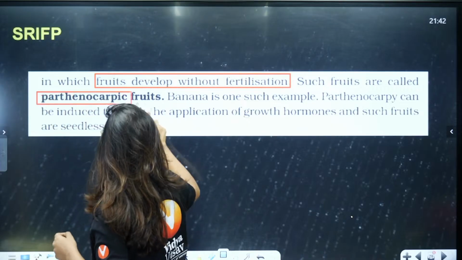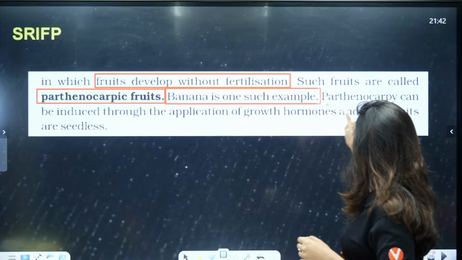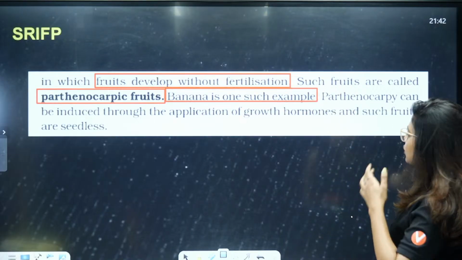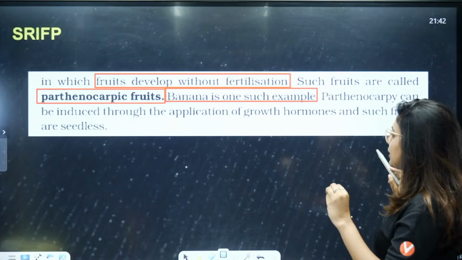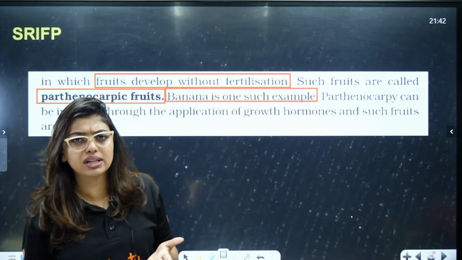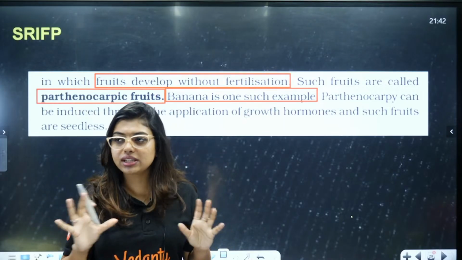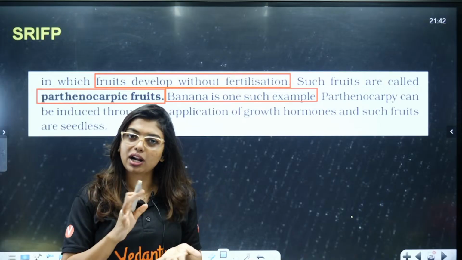Okay, such fruits are called parthenocarpic fruits. Example, banana is one such example of a parthenocarpic fruit. Now, parthenocarpy can be induced through application of growth hormones. That means, a lot of people do it nowadays, students. See, every farming technique is not authentic. Everything that you see outside is not authentic. Half of them are parthenocarpic fruits.